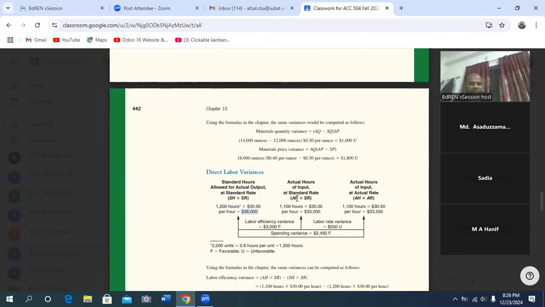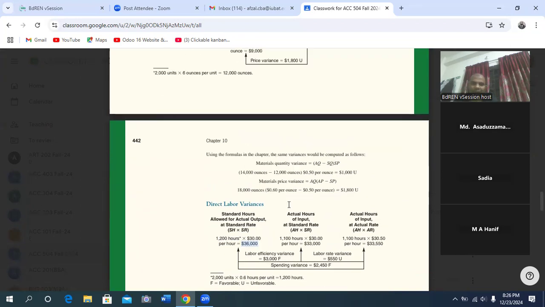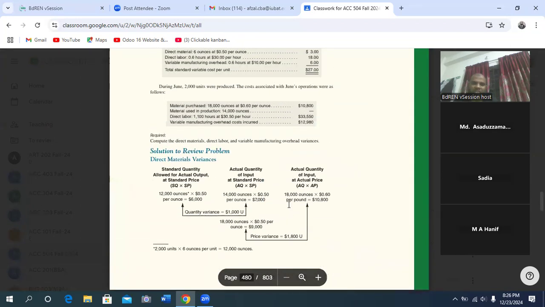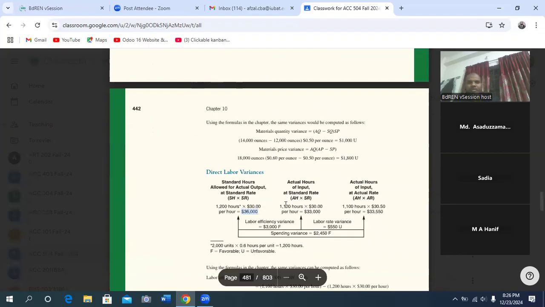Now the second part is 1,100 hours. How did this hours come from? 1,100 hours is from the question. In the question it is given that 1,100 hours at the rate of 30.50 per hour. You got this?